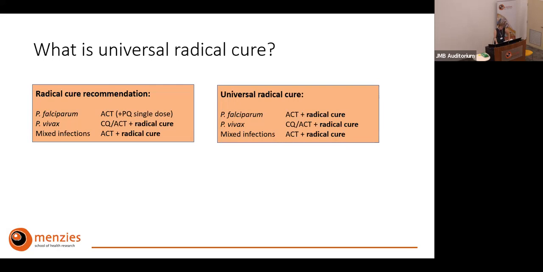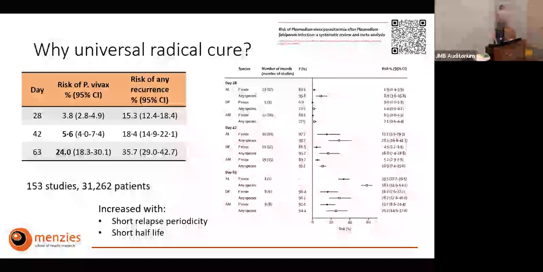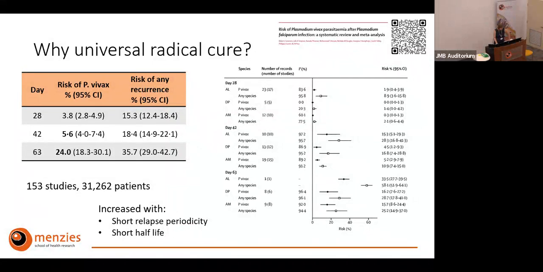So why would we do this? Why do we think this might be a good idea? This is data from a systematic review done a few years back now, pooling data from trials that looked at falciparum patients. And normally we do those trials in falciparum patients looking at how well their treatment works for their falciparum malaria. And then if patients have a Vivax episode in between, they might just get censored in their intention to treat analysis. But we use this data to actually look at Vivax as an outcome.